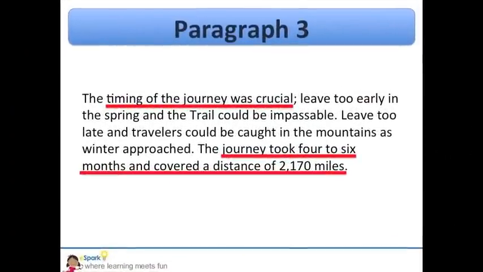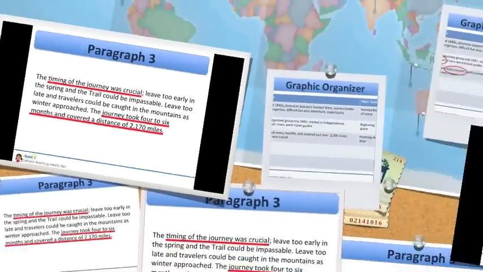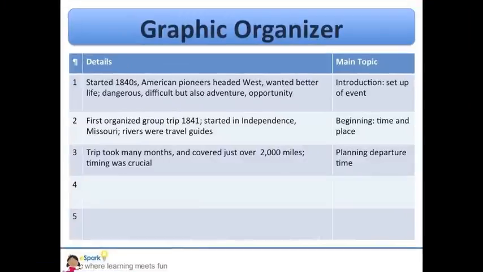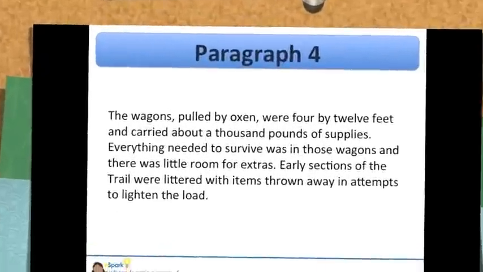Here are the important details of this paragraph. It's about planning for time of departure. Travelers had to take into account how long the journey was expected to take and the weather they expected to encounter. Take a look at our graphic organizer now. It started in Independence, Missouri, which is on line 2, and they went over 2,000 miles west from there, which is on line 3. Wow, 2,000 miles is pretty far. Let's look at paragraph 4.